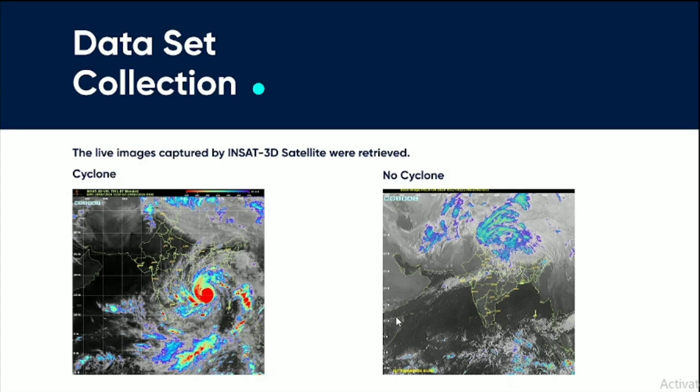Talking about each of the steps in detail, the first and foremost part is dataset collection. The live images captured by the INSAT 3D satellite were retrieved. For demonstration purposes in this presentation, we have taken two images. The first one is the cyclone image and the second one is the no cyclone image. This is what the satellite image captured by INSAT 3D looks like when there is a cyclone approaching, and this is what it looks like when there is no cyclone. So we collected this data.